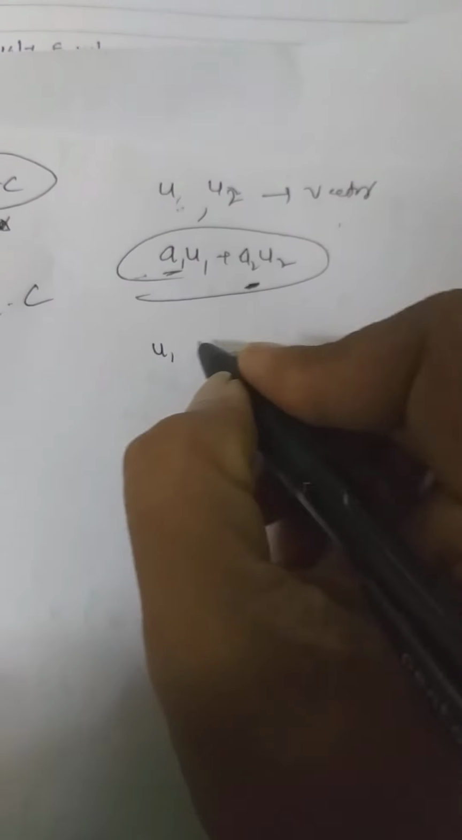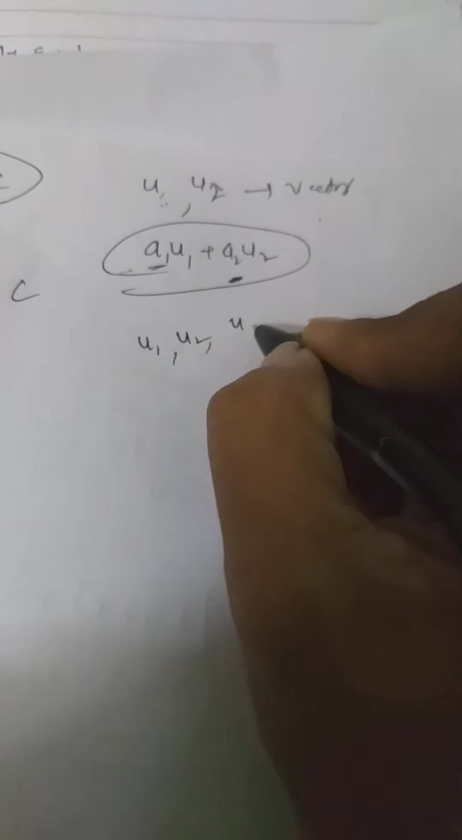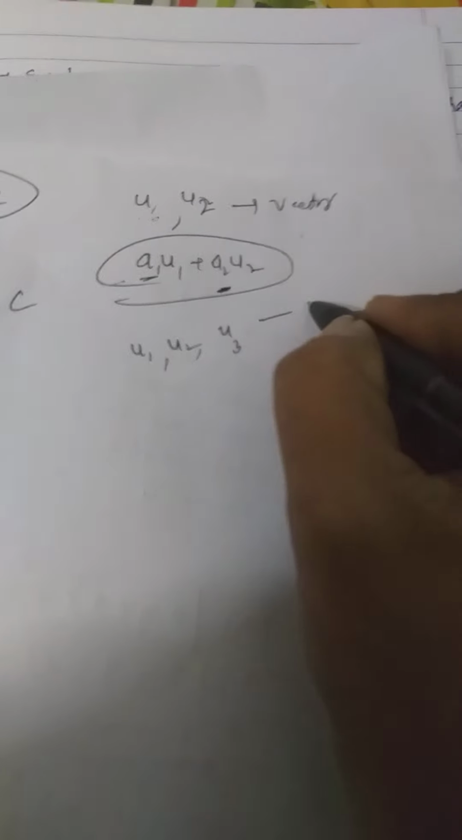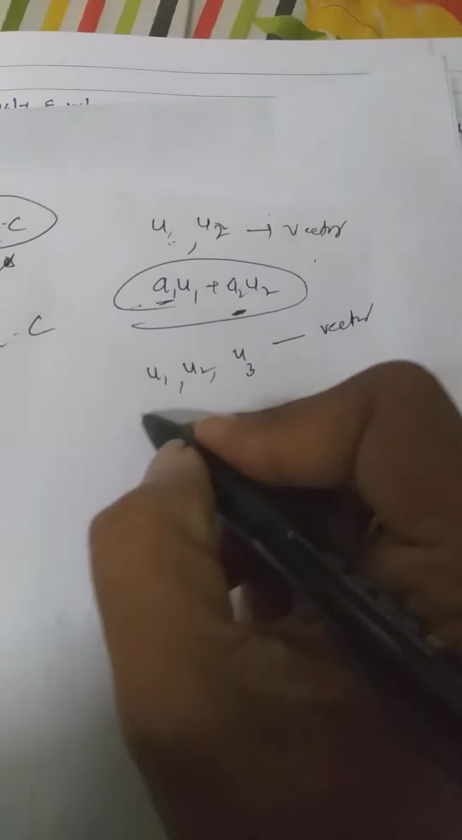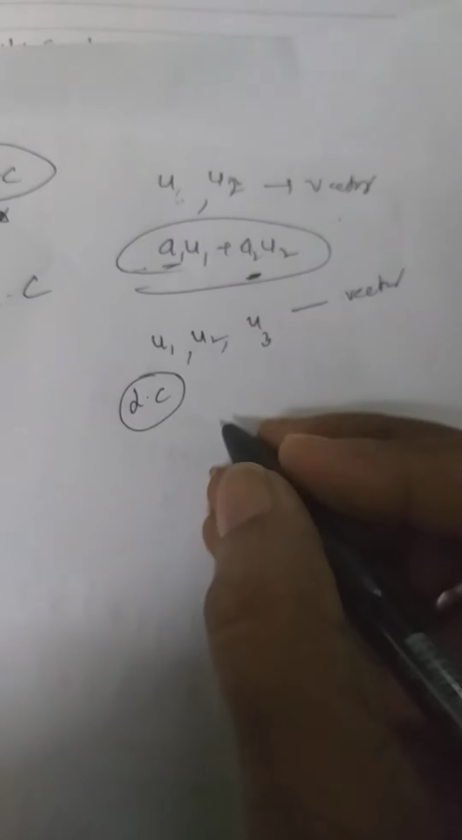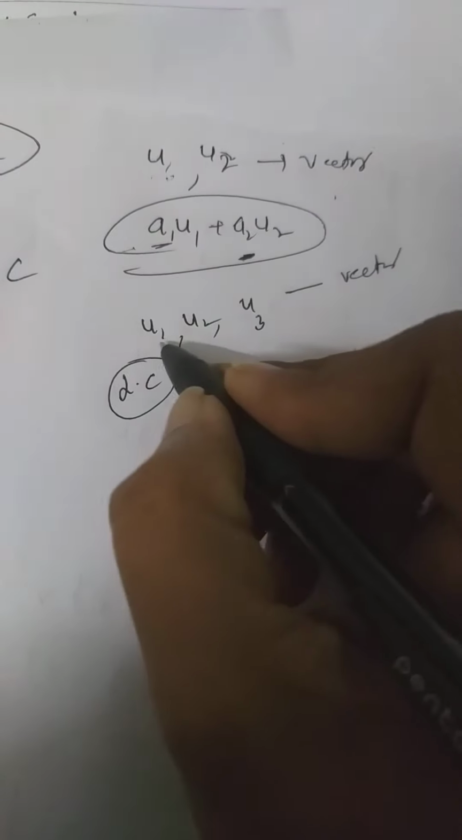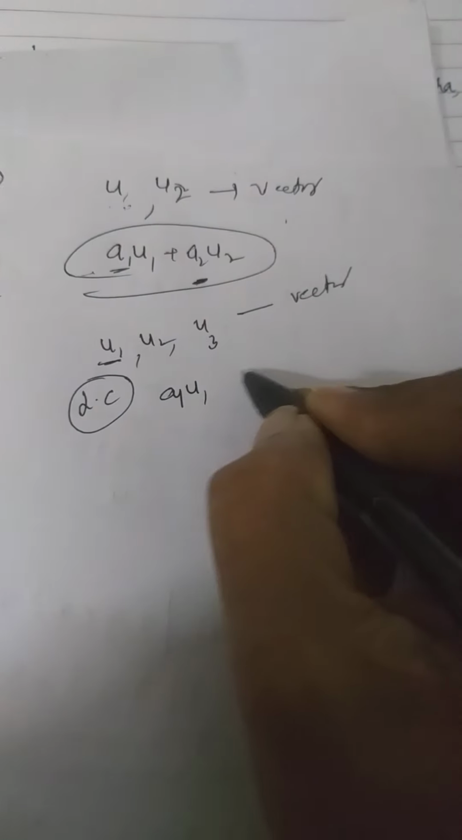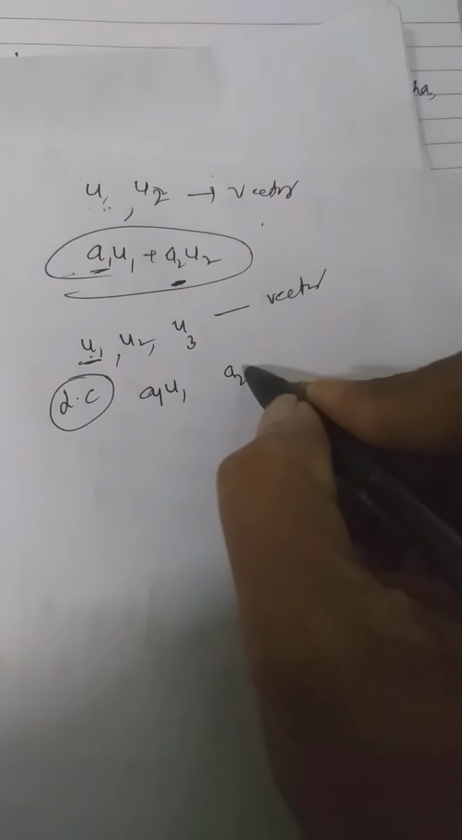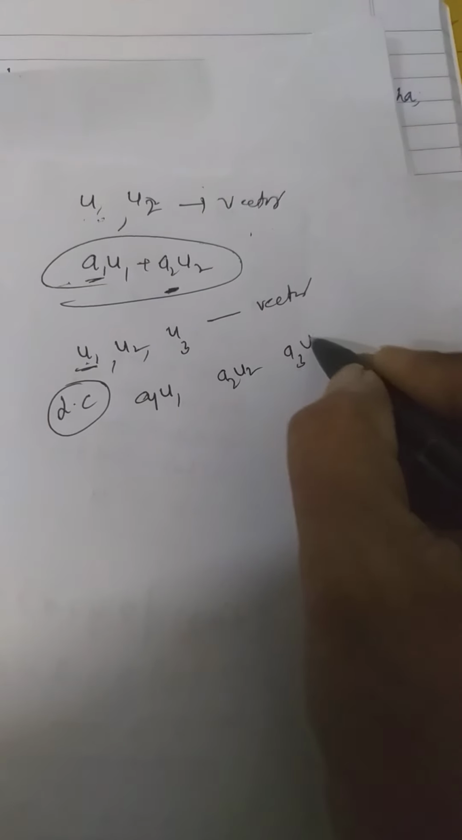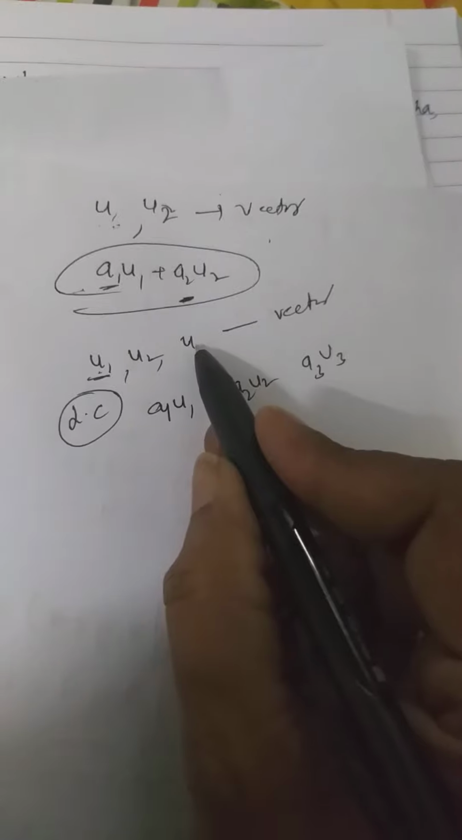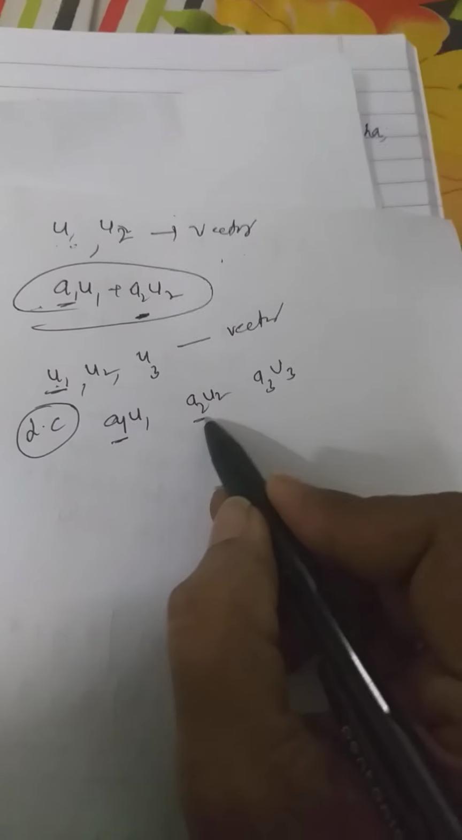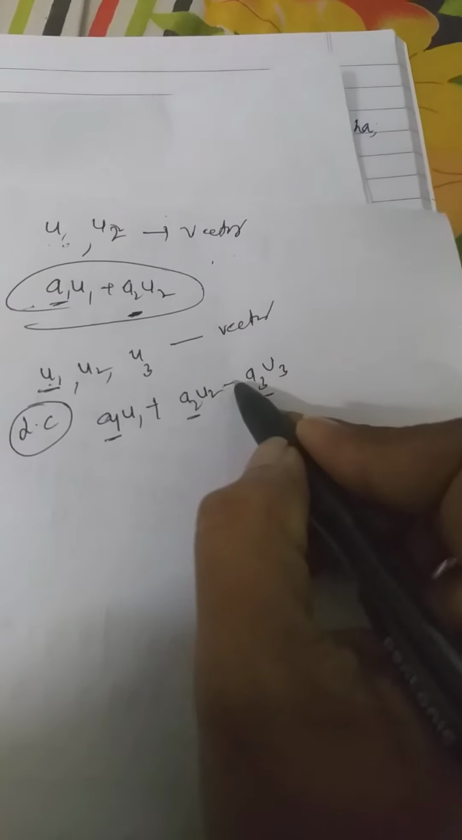Suppose three vectors are given to you, u1, u2, u3. Find the linear combination. Linear combination means the given vectors are multiplied by scalars: a1·u1, a2·u2, a3·u3. That means the given vectors are multiplied by some scalars and their sum is called a linear combination.